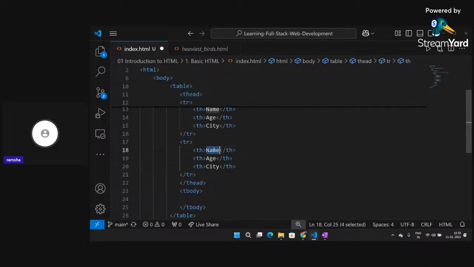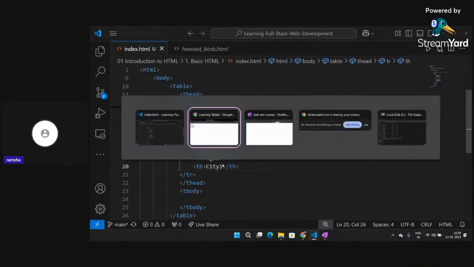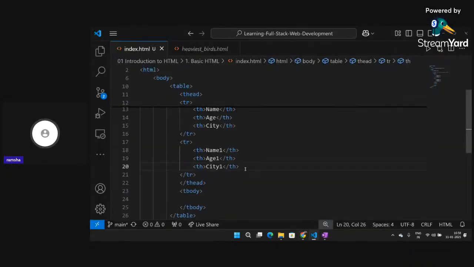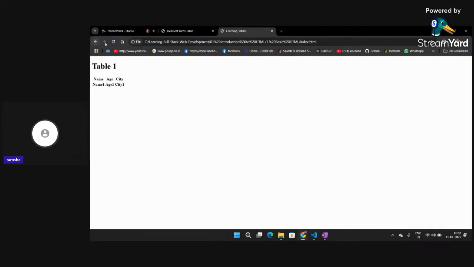Okay, name 1, age 1, and city 1. If I click on refresh, you can see I am getting another header in my table, right? So for now I will remove this. I only want one heading, so I will only add one tr for the head portion.